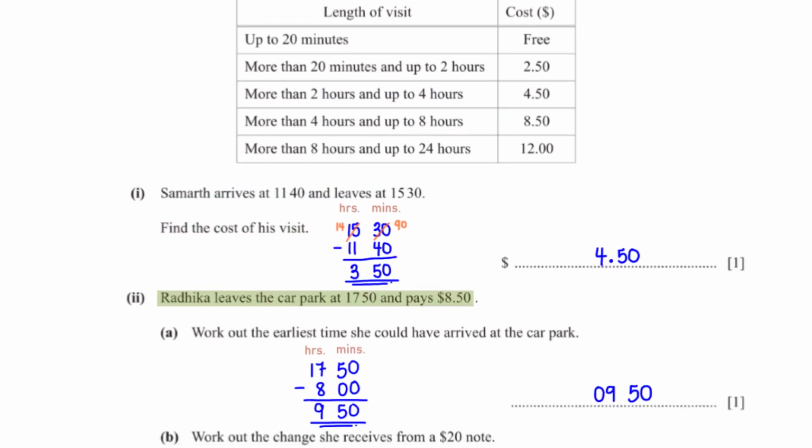Radhika leaves the car park at 17:50 and pays $8.50. Work out the earliest time she could have arrived at the car park. If Radhika paid $8.50, then it means the earliest time she could have arrived was 8 hours ago. So to get this time, we subtract 8 hours from her departure time, which is 17:50. Under the minute column, 50 minus 0 is 50, and under the hour column, 17 minus 8 is 9, so we have 9:50.